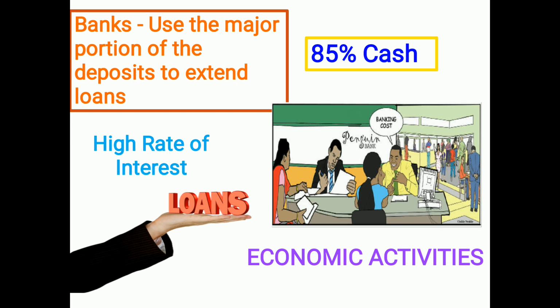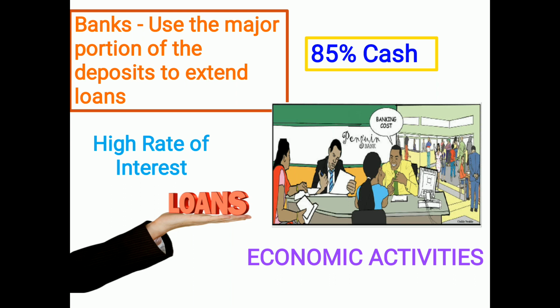The banks will also provide an interest rate to the demand depositor. Why? Because they have deposited their money as savings in their account in the bank. The rate of interest paid by the bank to the depositor is less when compared to the rate of interest collected from the borrower, which is more.